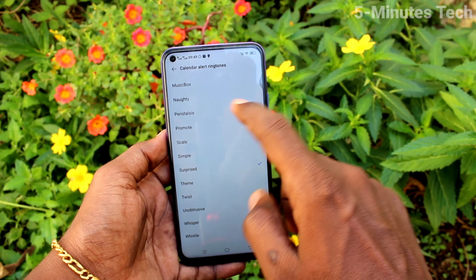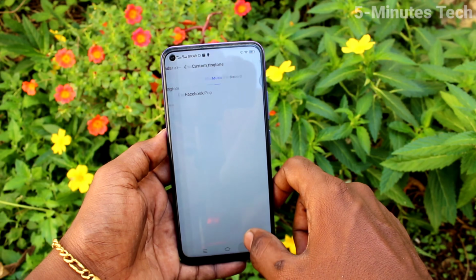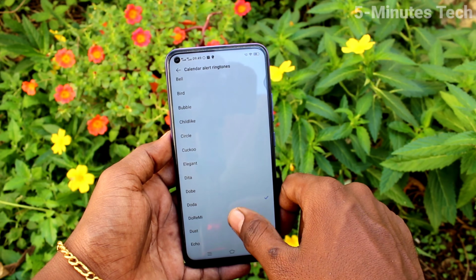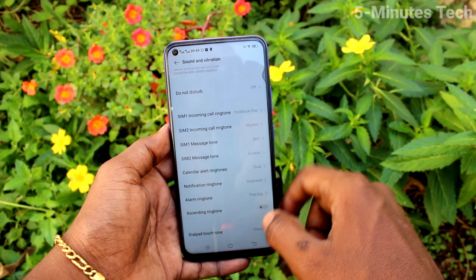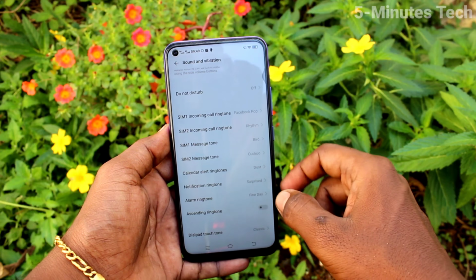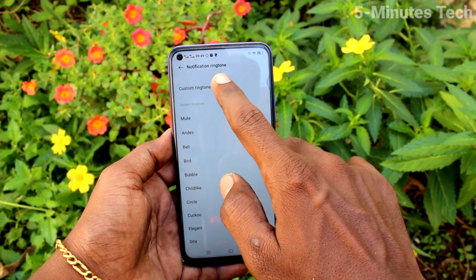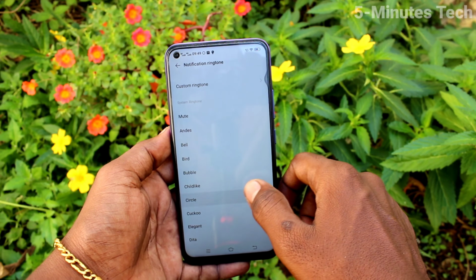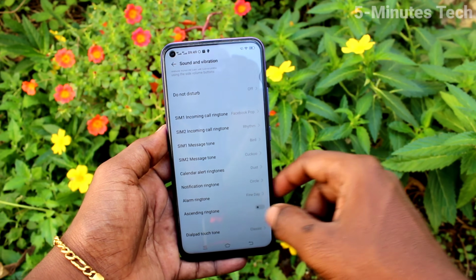Click on calendar alert ringtone. This is also similar to what I have done earlier for ringtone and SIM message tone. Just select from the custom ringtone or system ringtone. Click on notification ringtone. This is also similar to what I have done earlier, custom ringtone or system ringtone. Just select any one to activate.